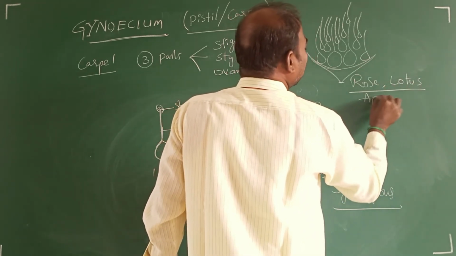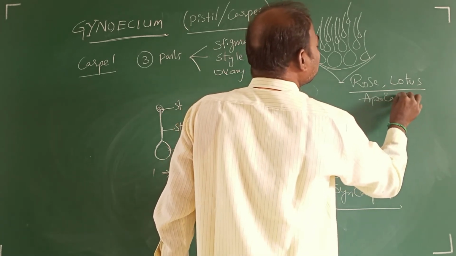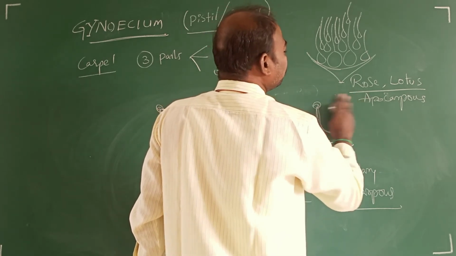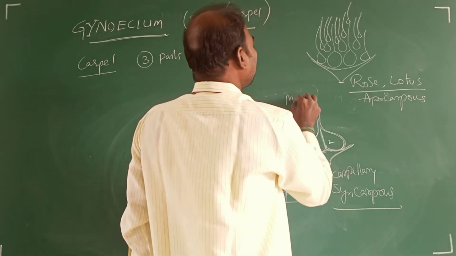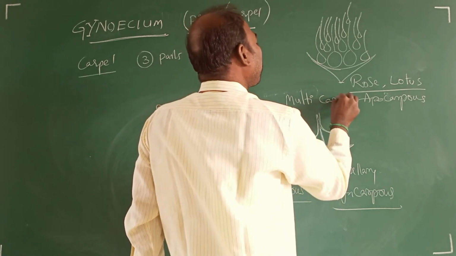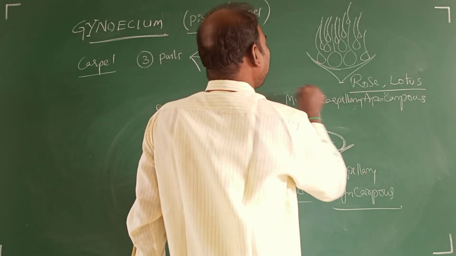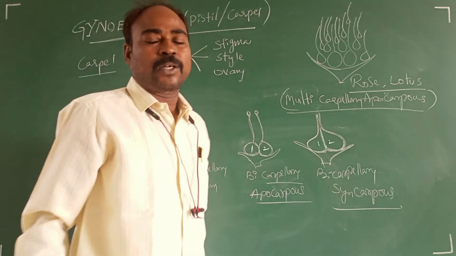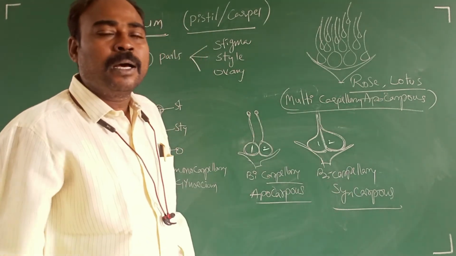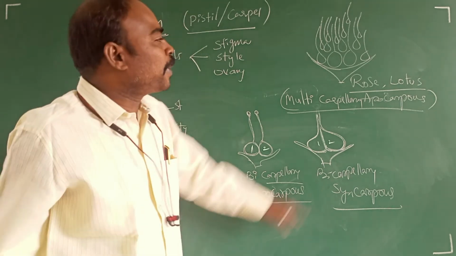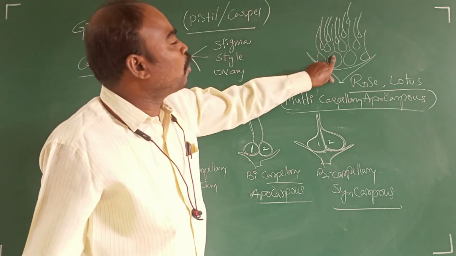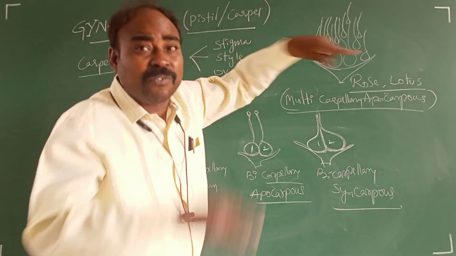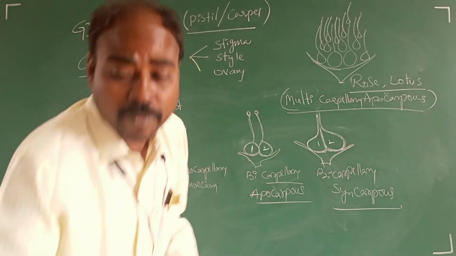This condition is said to be apocarpous. Multicarpellary apocarpous gynoecium: rose, lotus, custard apple, etc. Ovary, style, stigma, ovary, style, stigma, ovary, style, stigma means a number of carpels in a flower, free, apocarpous.